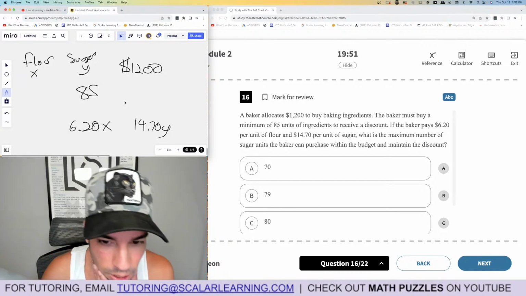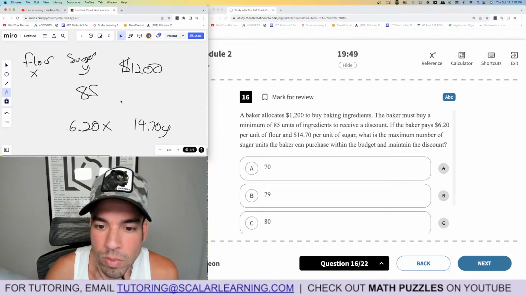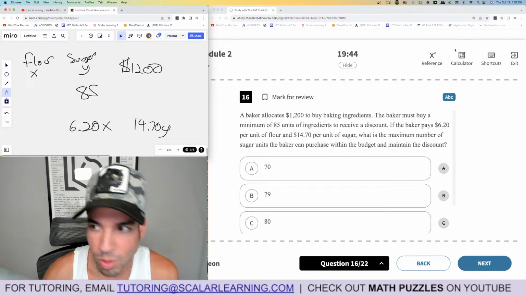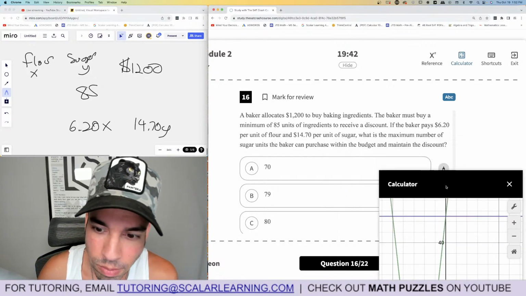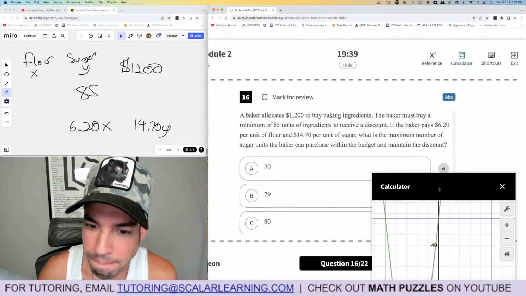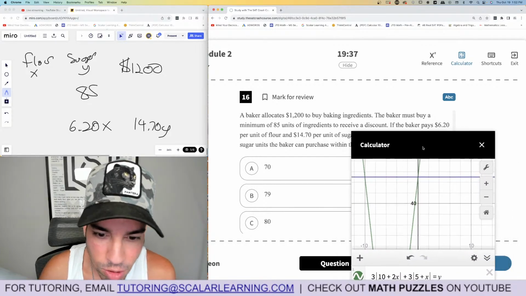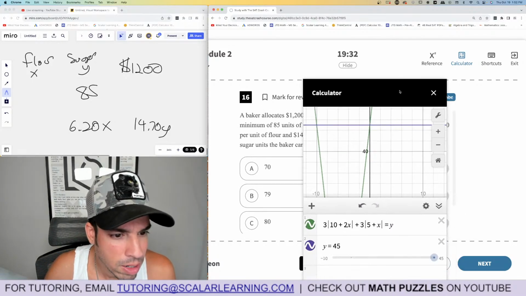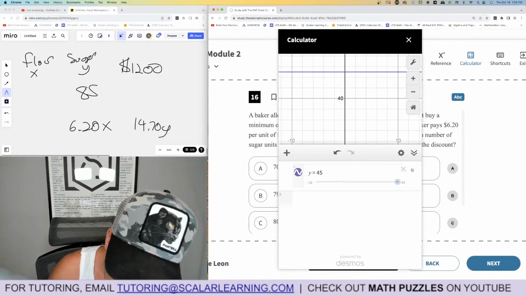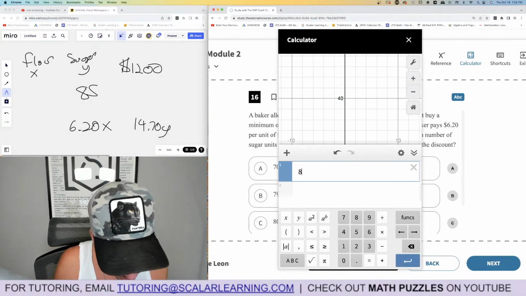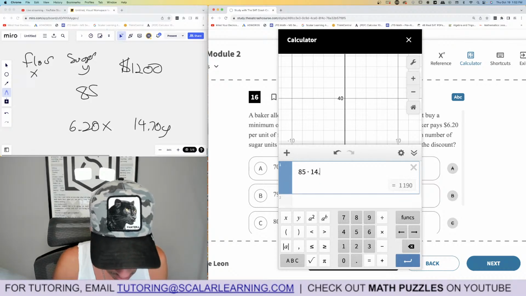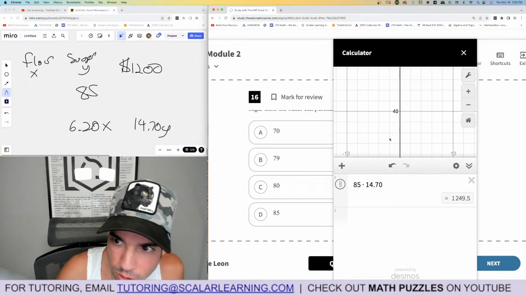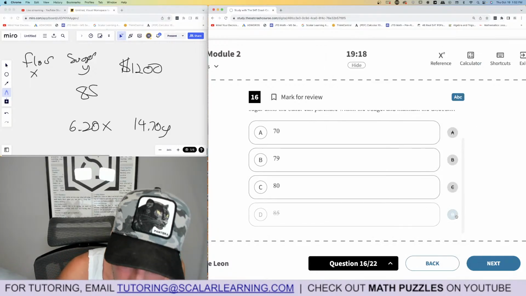Oh, I know what this is. Okay. So we have to get 85 minimum. We're going to need to use a calculator here. What is the maximum number of sugar units? Okay, let's start at the top. Let's start with 85. So 85 times 14.70. We have to fit within this budget. It's too much. It's beyond the budget of 1,200. I figured that was going to be too much, so that's out because that goes over the budget.